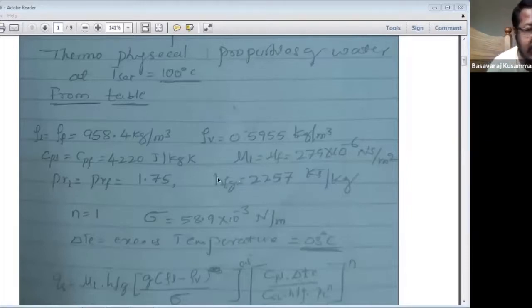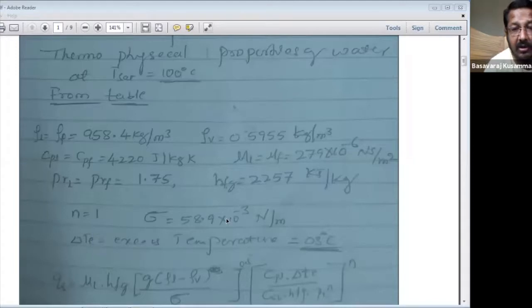This sigma value you can get from page number 148. This is the surface tension value of the water at the saturation temperature, so you can get it from the data handbook.